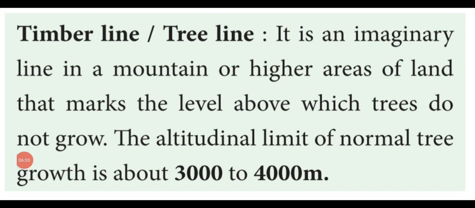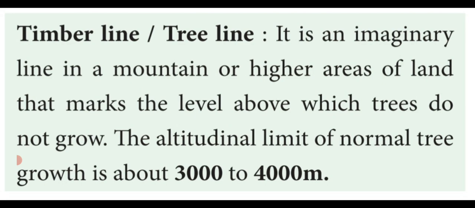Dear students, next we are going to see the 3-mark question. What is timberline or tree line? The meaning of the timberline or tree line is, in higher areas or above the mountain region, the land that marks the level above which trees do not grow.